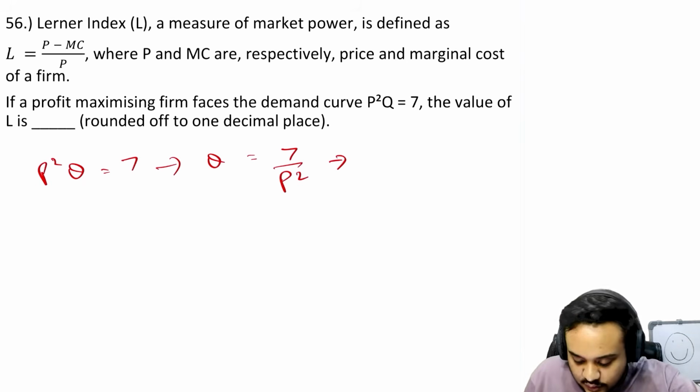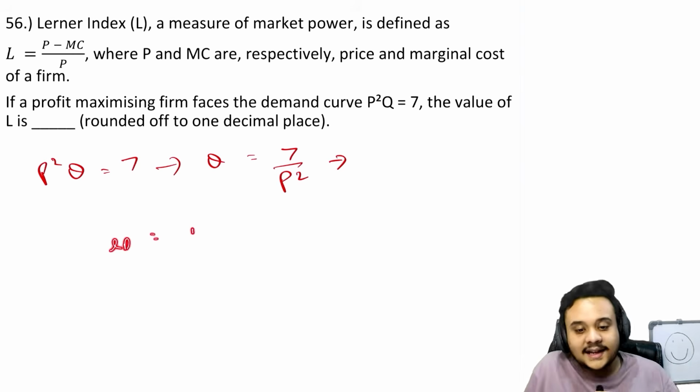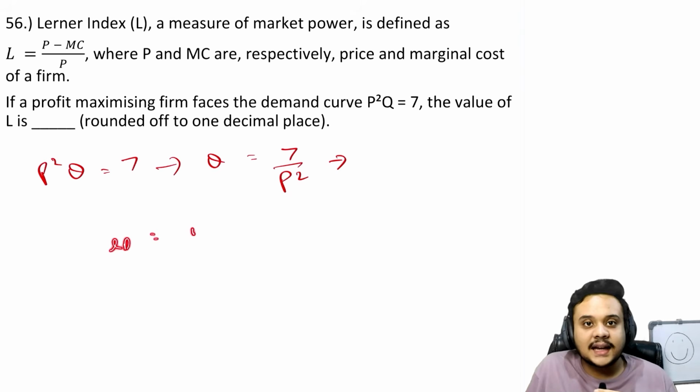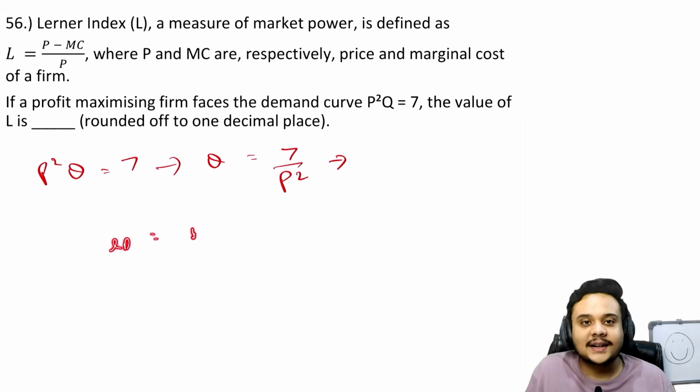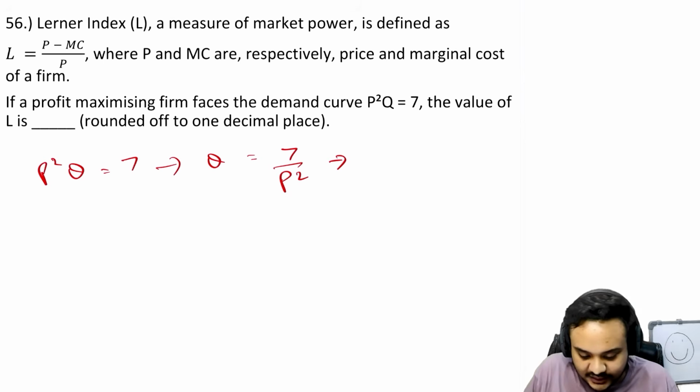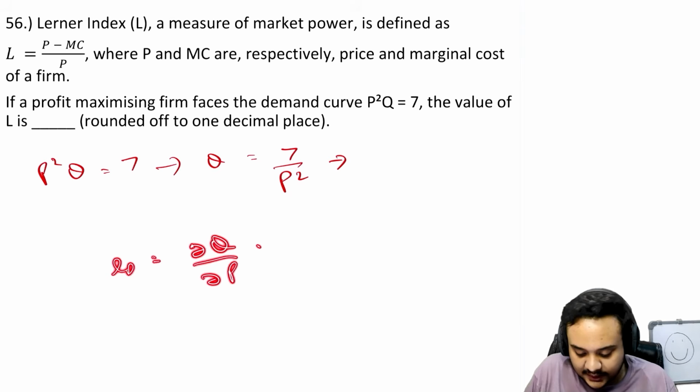Now you know the formula for the price elasticity of demand. These small calculations are in your head. I am just doing this here because I want to show you my thought process. This is not me wasting time during the exam. You just write that Ed is equal to ∂q upon ∂p into p upon q.